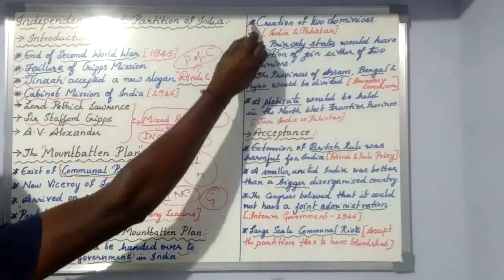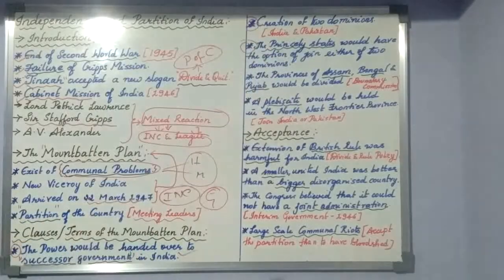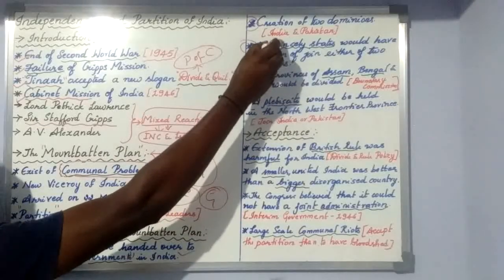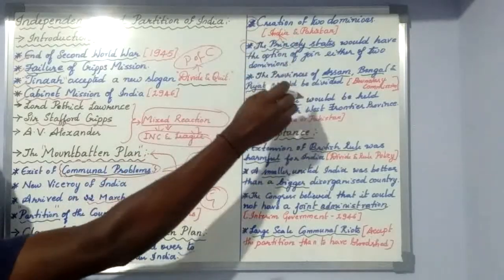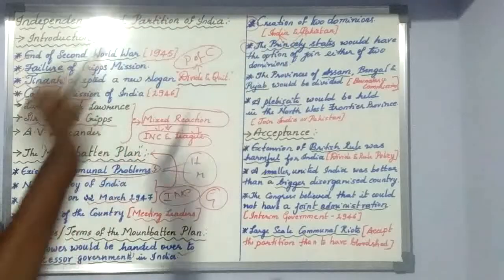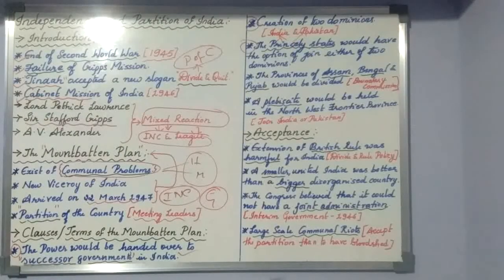And the third one he said was that the princely states would have the option of joining either of the two domains. The princely states, the states which were under the rule of kings, will be given an option. If they want to join India, they can remain in India. If they don't want to, they can join the other. There was no compulsory grouping system. So a joining option was given to the states themselves.